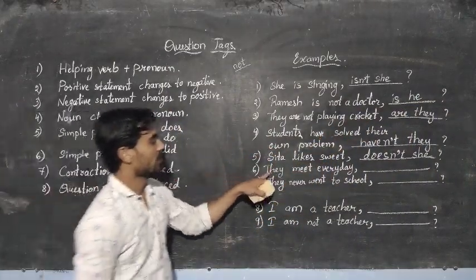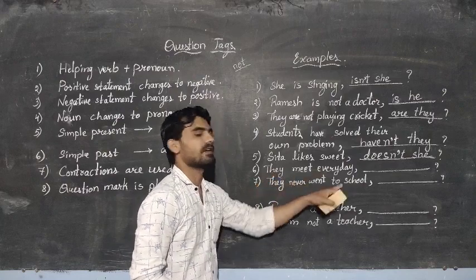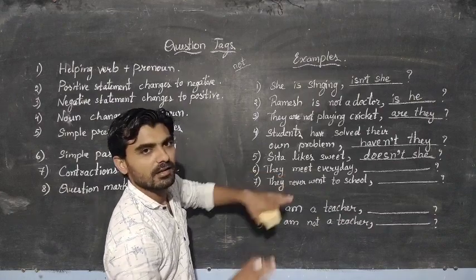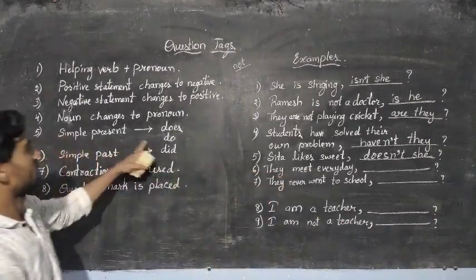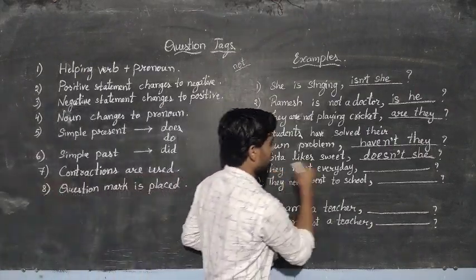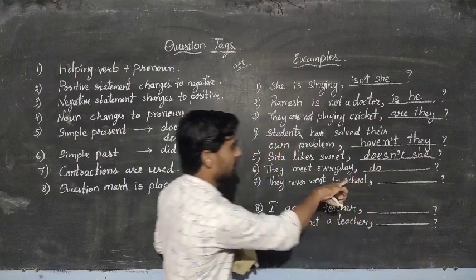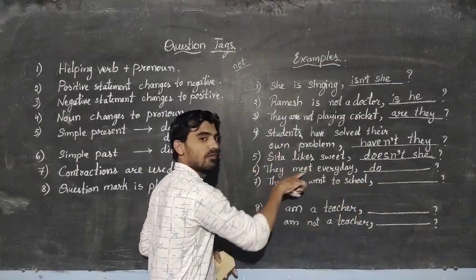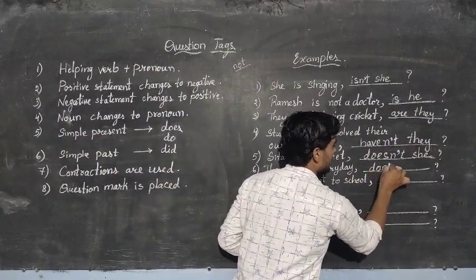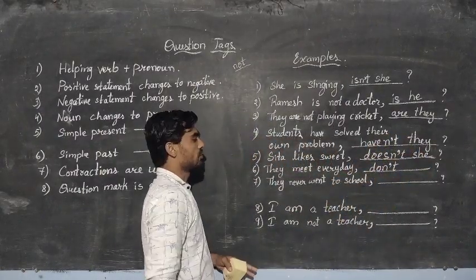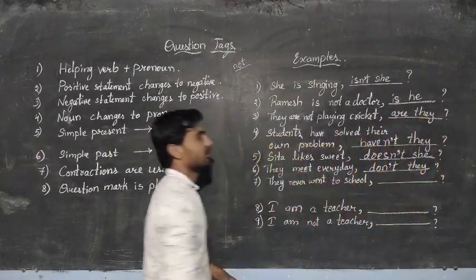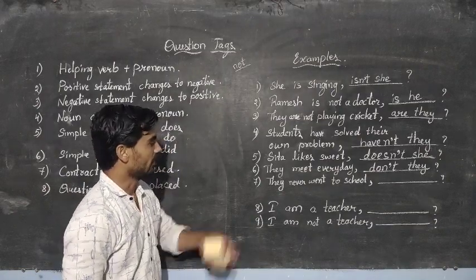Now let's see the next one, a plural subject. They meet every day. Here again you don't have the helping verb. As I told you, if the subject is plural, you should use the word "do". First, let's write the helping verb, "do". Here there is no word like "not"; it is not giving a negative sense. Let us write this "do" as negative. It becomes "don't". And now take the pronoun. As there is a pronoun already, copy that pronoun here. It becomes "don't they". Right.